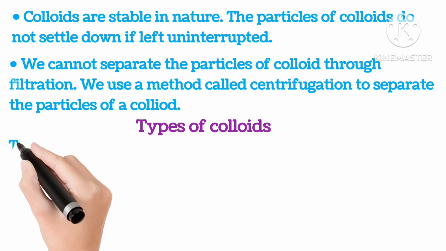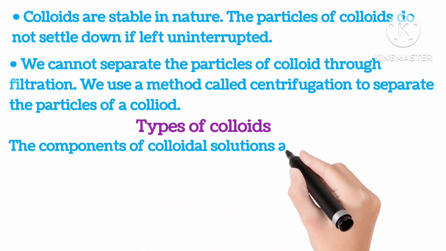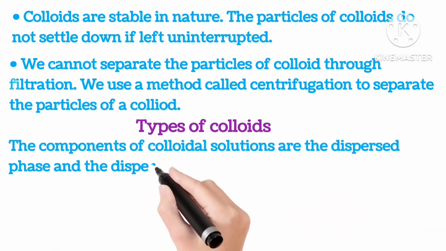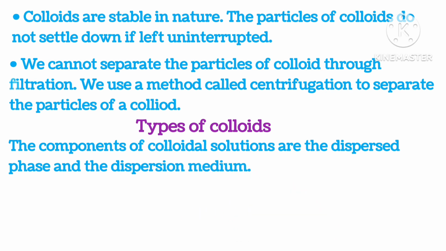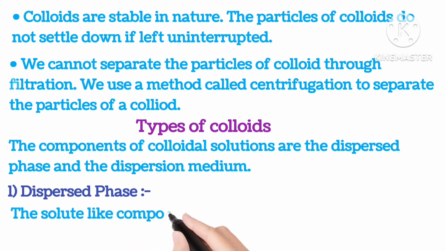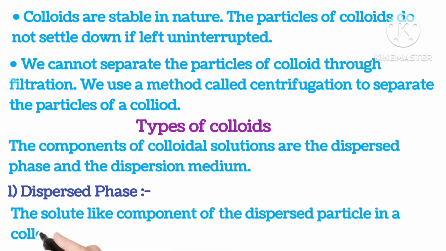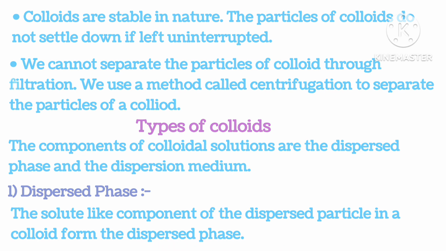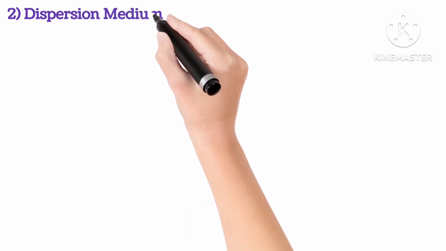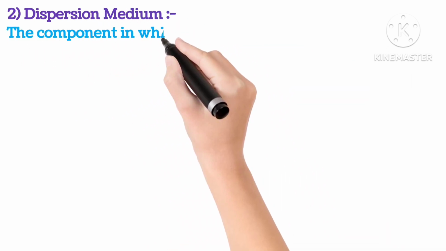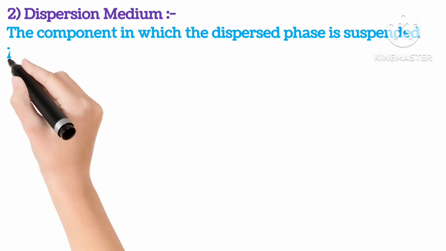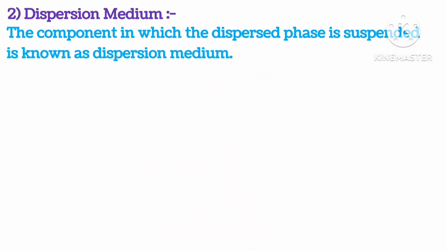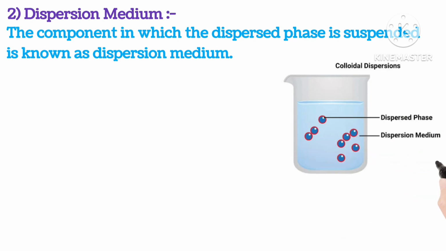Types of colloids. The components of colloidal solution are the dispersed phase and the dispersion medium. Dispersed phase: the solute-like component of the dispersed particle in the colloid forms the dispersed phase. Dispersion medium: the component in which the dispersed phase is suspended is known as dispersion medium. You can see both the dispersed phase and dispersion medium in the picture.